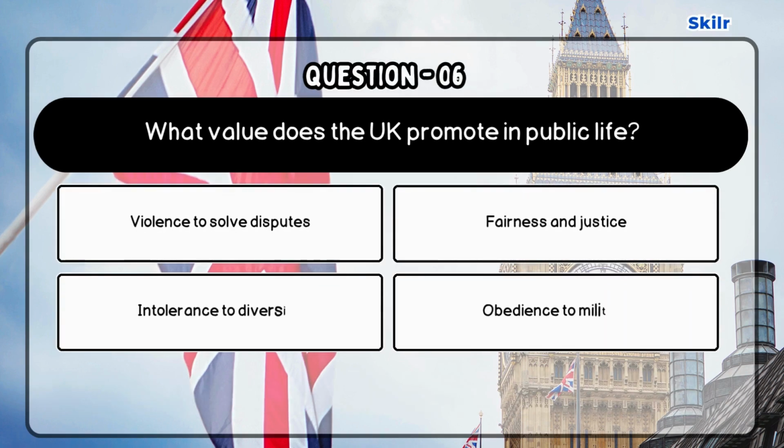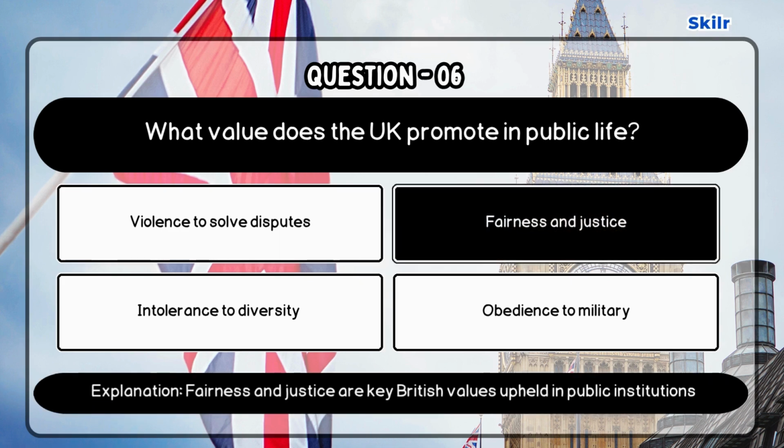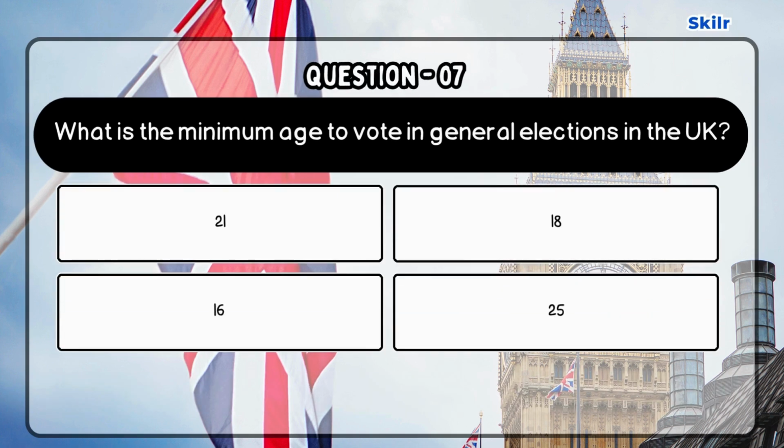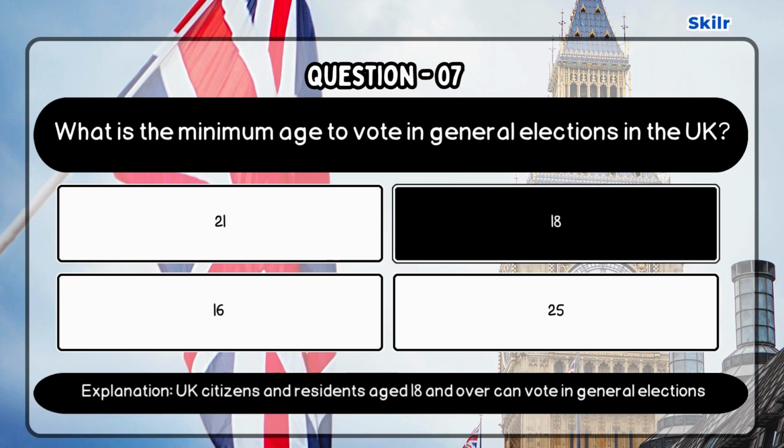Question 6. What value does the UK promote in public life? Correct answer is fairness and justice. As fairness and justice are key British values upheld in public institutions. Question 7. What is the minimum age to vote in general elections in the UK? Correct answer is 18. As UK citizens and residents aged 18 and over can vote in general elections.